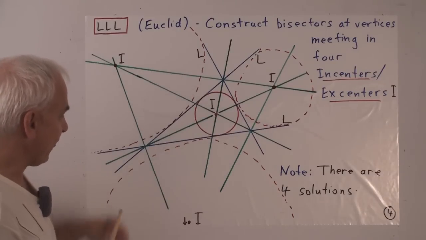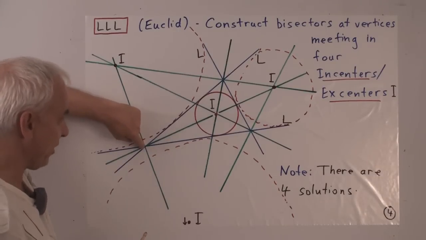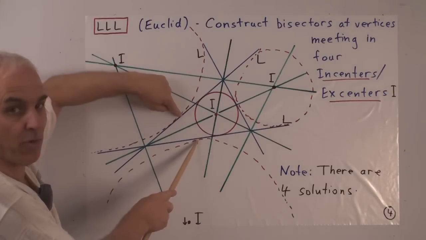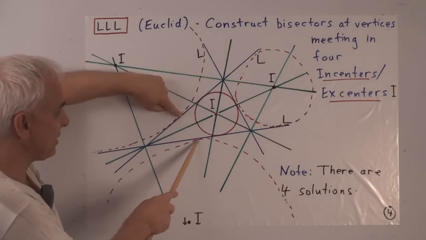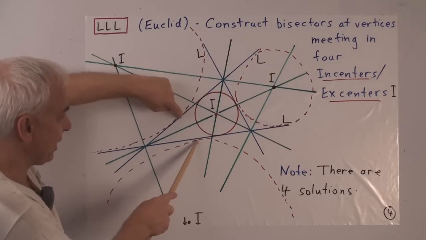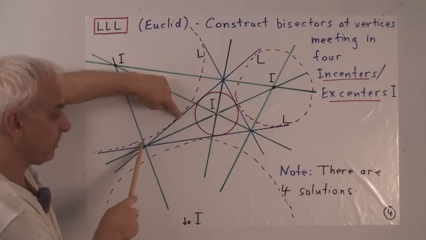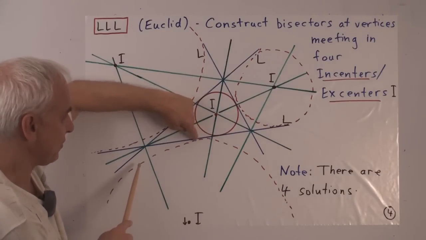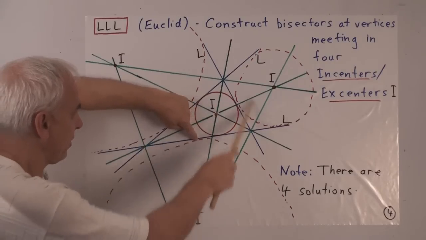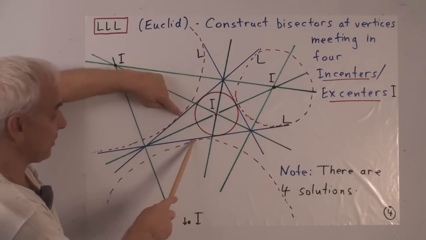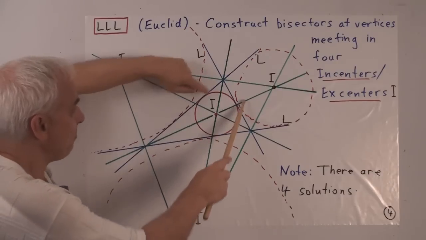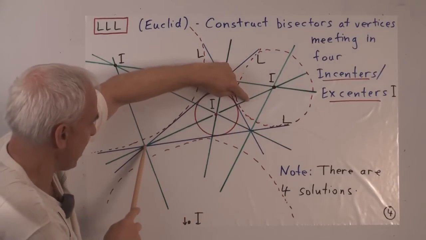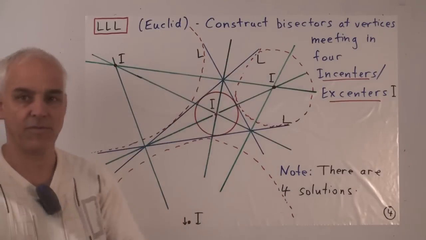Well, Euclid tells us that what we do is we take our compass and center it here and draw a circle that meets the 2 lines in 2 points. Say those 2 points there. And then we take our compass and center it here and make it go through there. Draw a circle. And then do the same thing with the other point that we found here. Center the compass here and make a circle that goes through here. Those 2 circles that we've constructed both go through this point, but they also meet at some point up here. And if we join that intersection with that intersection, we get this bisector.